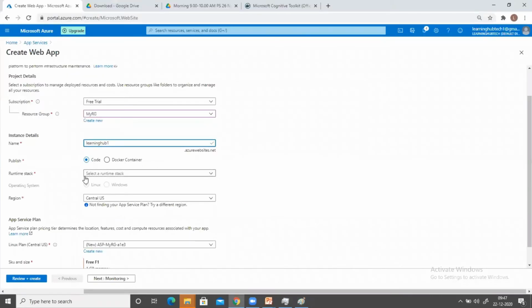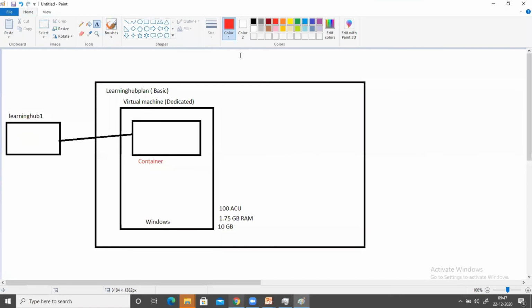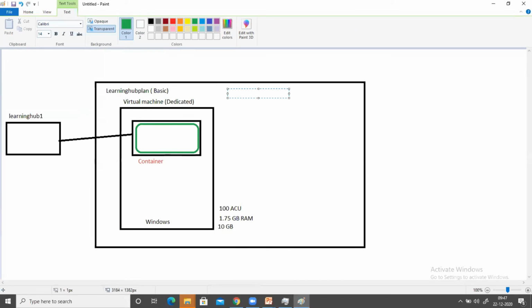Now, when you select code, what will happen? Azure is going to deploy one image here. So this is an image. When you select the option code, the image is selected by Azure itself. We do not have any control. Suppose I do not have any idea what an image is or which image needs to be selected. I don't know all these things. So Azure is saying, don't worry, you just select this option.